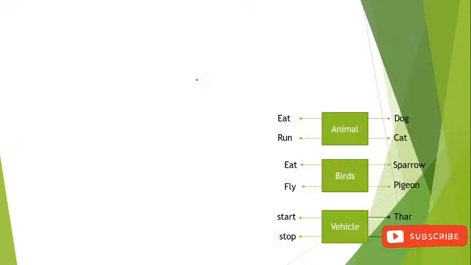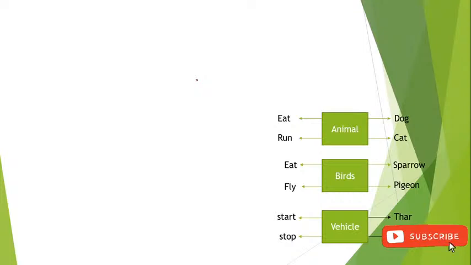So first thing is class and object. I have shown you one diagram here. You are seeing some diagrams on the screen. From that, many are the classes, many are the objects, and many are the methods. So can anyone tell me which is the class here, which is the object here, and which are the methods here? There are three diagrams present here.